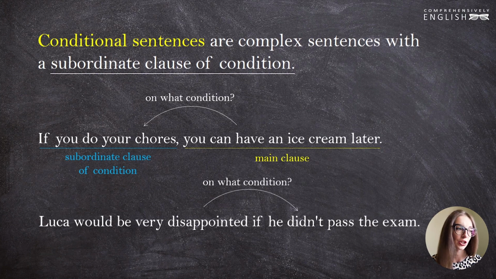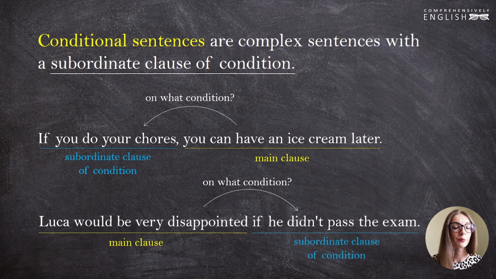On what condition would Luca be disappointed? On condition that he didn't pass the exam. So the main clause here is Luca would be very disappointed, and the subordinate clause of condition is if he didn't pass the exam. You will always have at least two clauses in a conditional sentence.